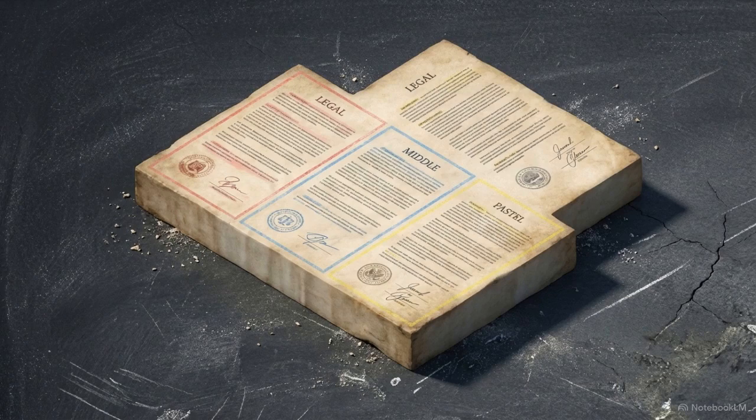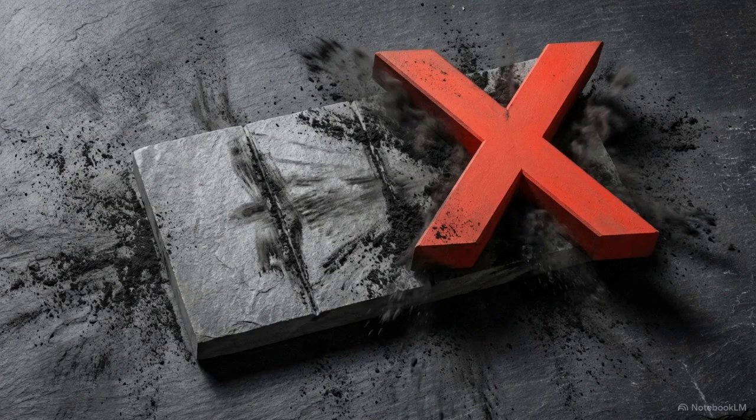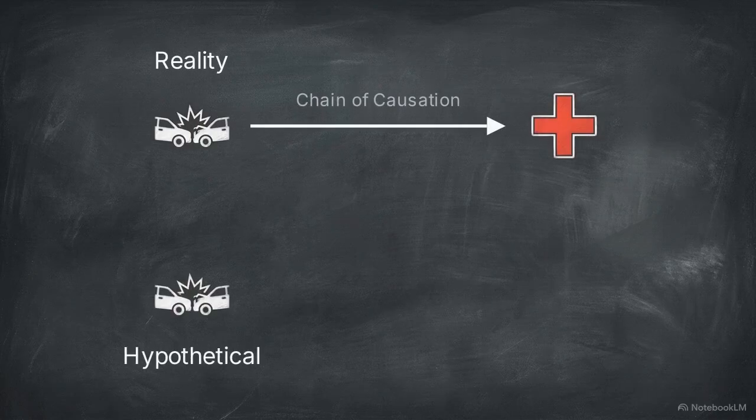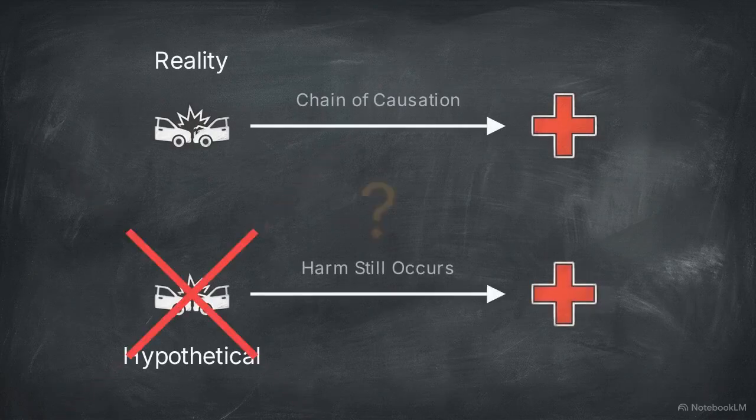Successful legal analysis requires keeping these steps separate. Merging factual causation with legal foreseeability is a common mistake that leads to an incorrect conclusion. Factual causation begins with the but-for test. We ask, but for the defendant's negligence, would the harm to the claimant have occurred?